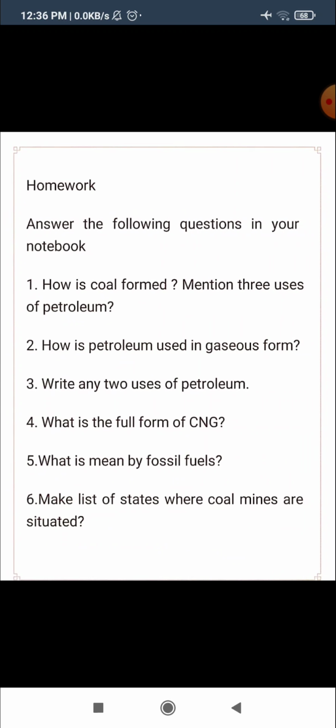Third question, write any 2 uses of petroleum. Fourth question, what is the full form of CNG? Fifth question, what is meant by fossil fuels? And sixth question, make a list of states where coal mines are situated.